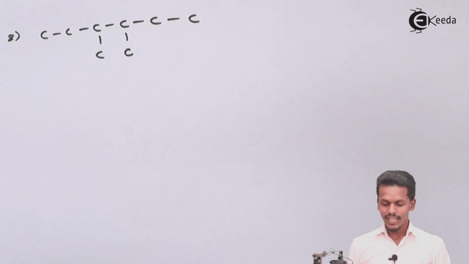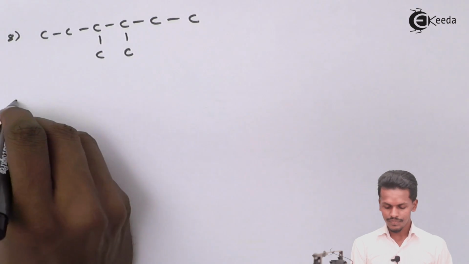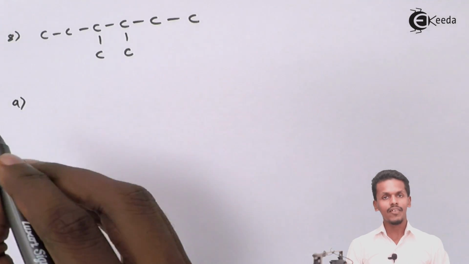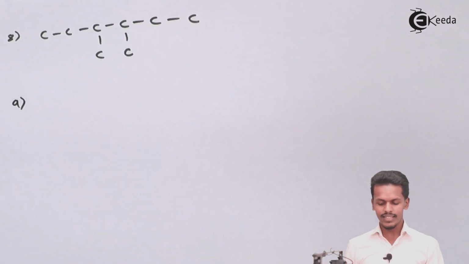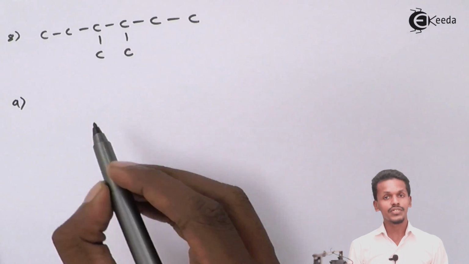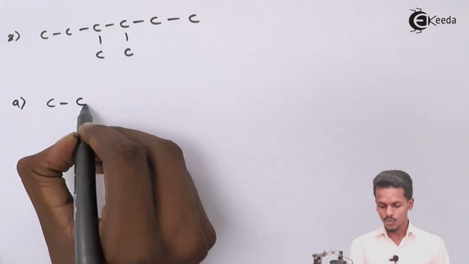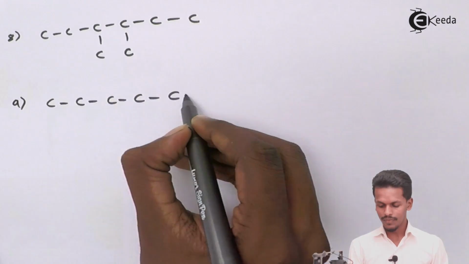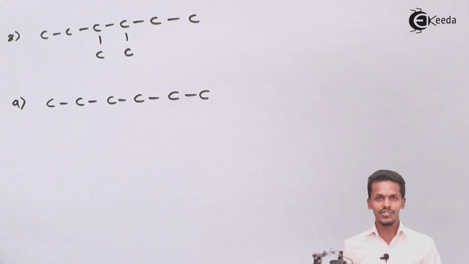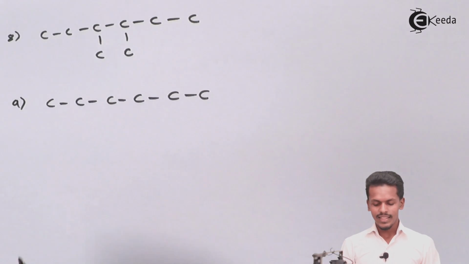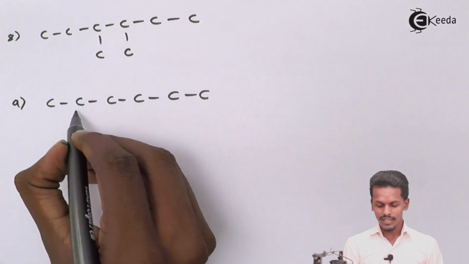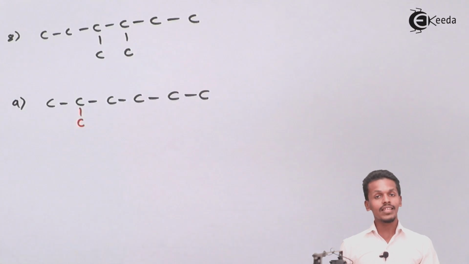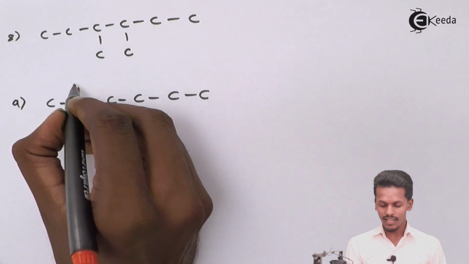Talking about the next one, suppose we have the chain, in this case a 6-carbon straight chain. So 1, 2, 3, 4, 5, 6. Six carbons are attached in a straight chain, and suppose the 2nd carbon possesses a carbon, as well as the 2nd carbon also possessing another carbon.